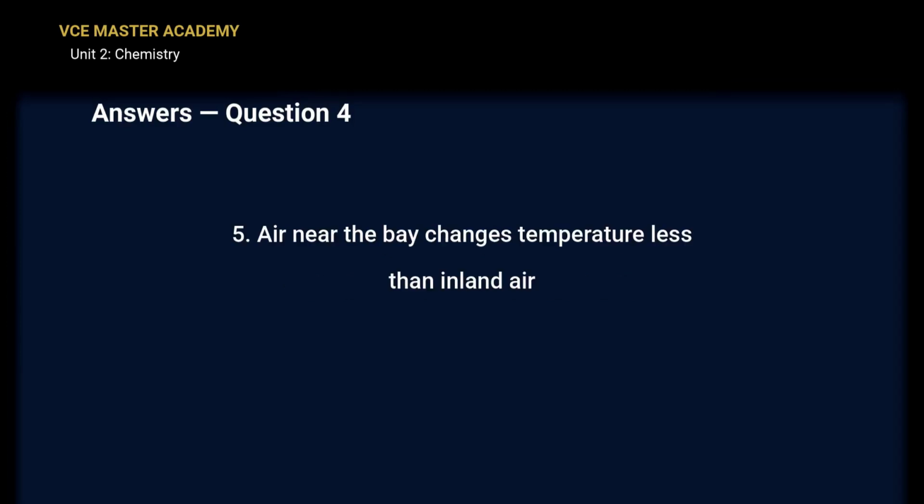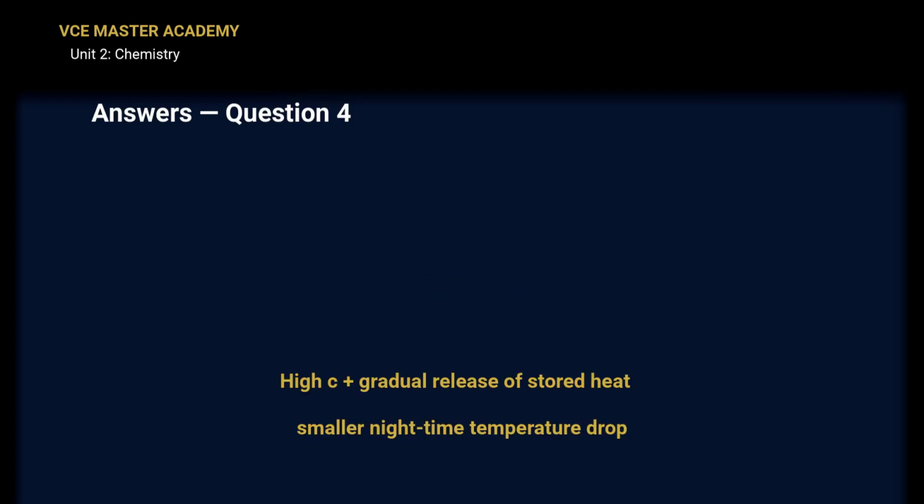Point 5. The result. The air near the bay changes temperature less than the air further inland. Land has a much lower heat capacity, so it warms fast, cools fast, and the inland night gets colder. Box it. High specific heat capacity plus a gradual release of stored heat gives a smaller drop in temperature overnight. Use the words specific heat capacity and hydrogen bonding, and you'll pick up the marks.